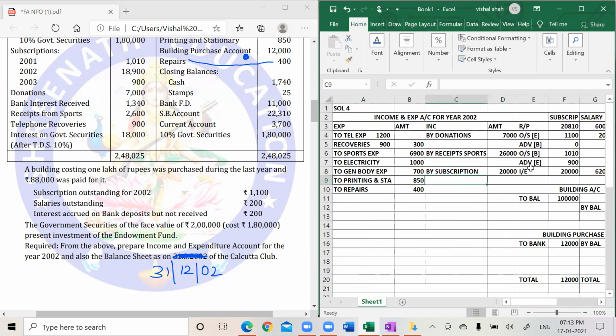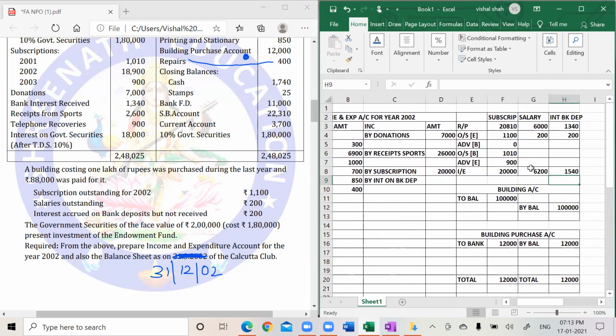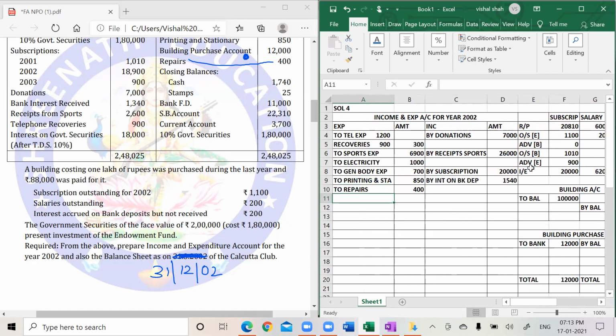Then interest on bank deposit. Interest on bank deposit is 1540. And year 2 salary. Salary is how much? 6,200.